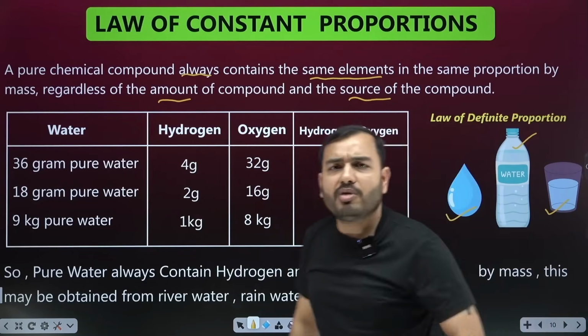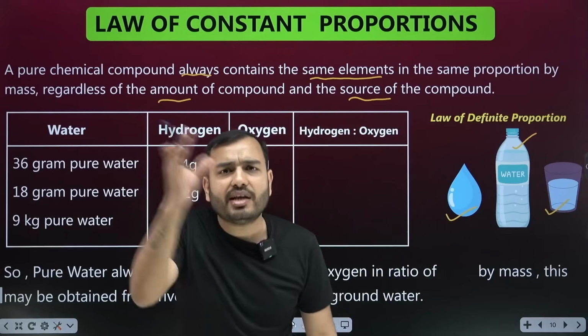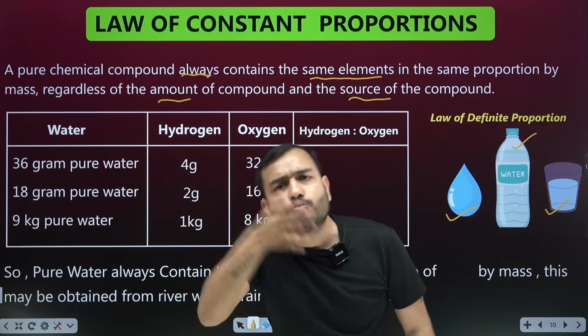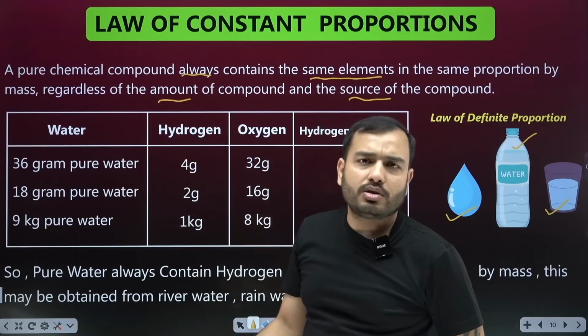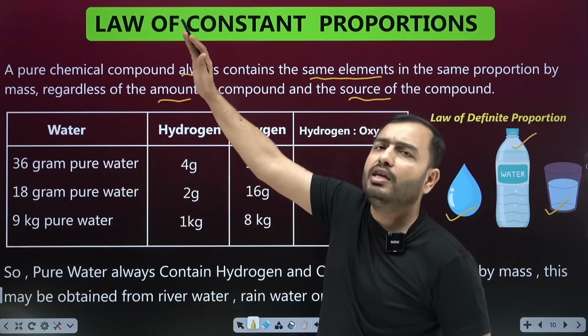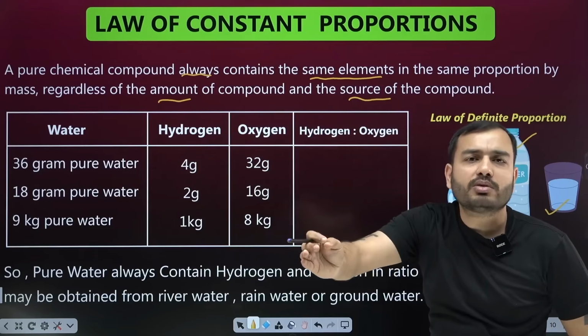It is not like that if you take a glass of water at home, then it has hydrogen and oxygen, and if you take the river water and purify it, then you will find carbon and sulfur and all that. If you purify it, that will not be found. Only hydrogen will be found. Anywhere in this world there is water, there will always be the same elements. Which ones? Hydrogen and oxygen.